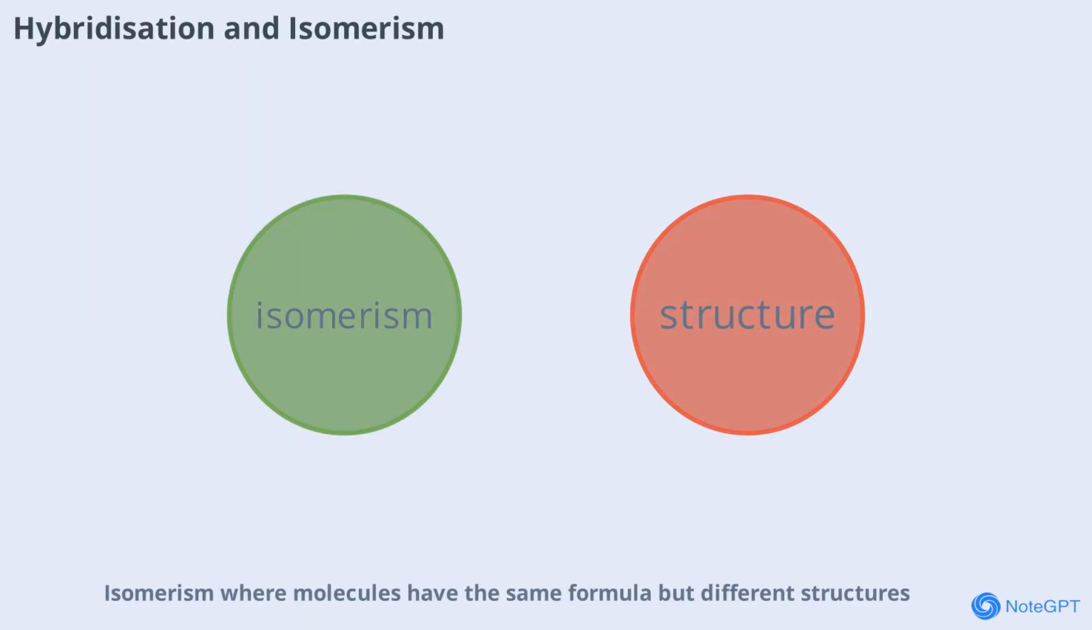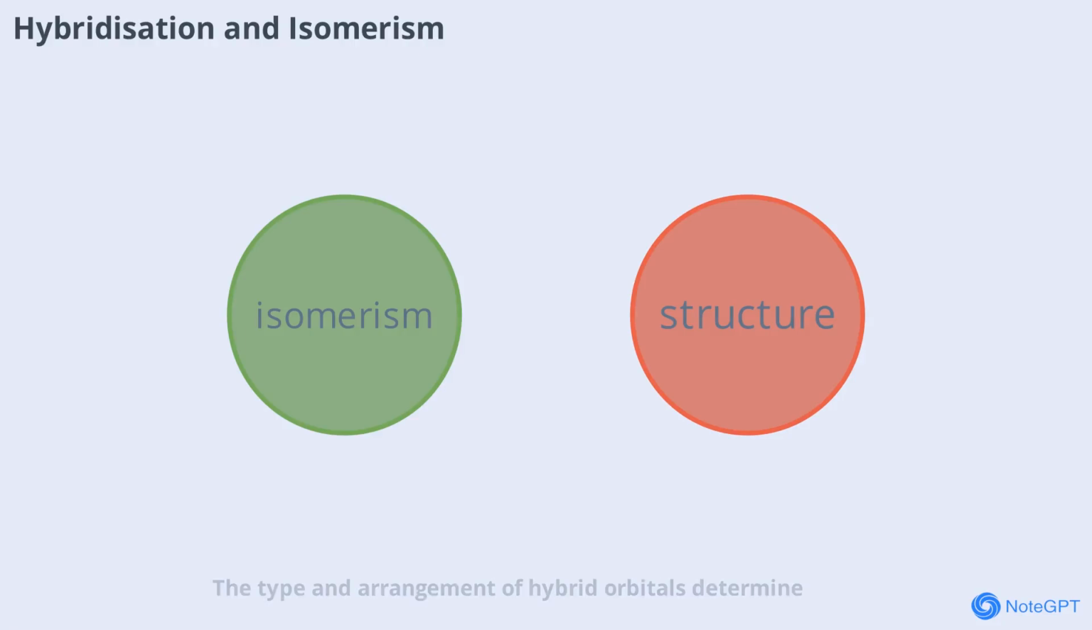Isomerism, where molecules have the same formula but different structures, is often explained by hybridization. The type and arrangement of hybrid orbitals determine whether a molecule can exist as different isomers, such as cis-trans or structural isomers. This adds to the diversity of chemical compounds.